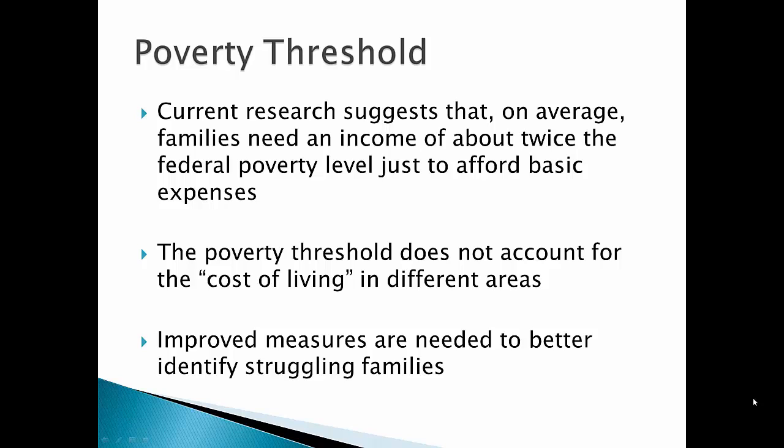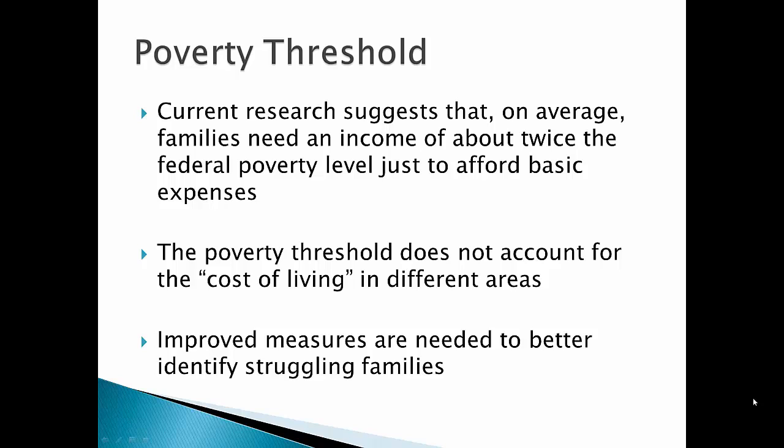And this is just accounting for basic needs, things like food, medical care, child care, shelter, meaning rent or mortgage, and clothes, and all of the basic necessities that people need to survive and live with dignity in our society. The poverty threshold doesn't account for the cost of living in different areas.